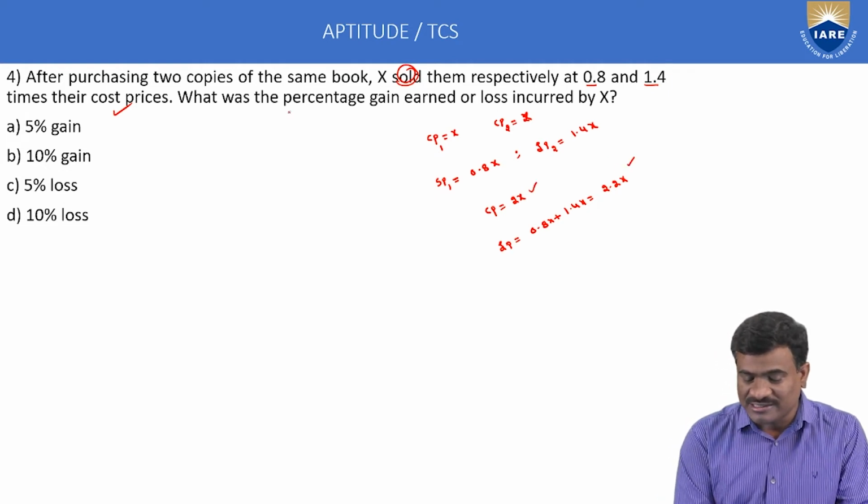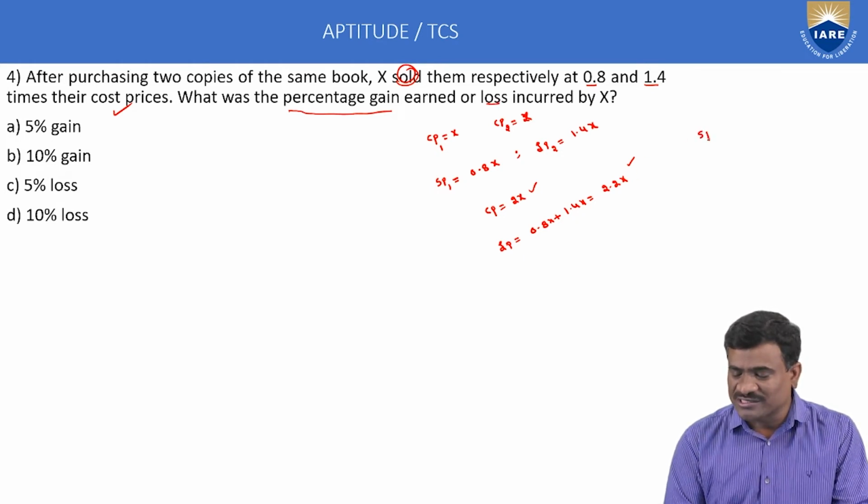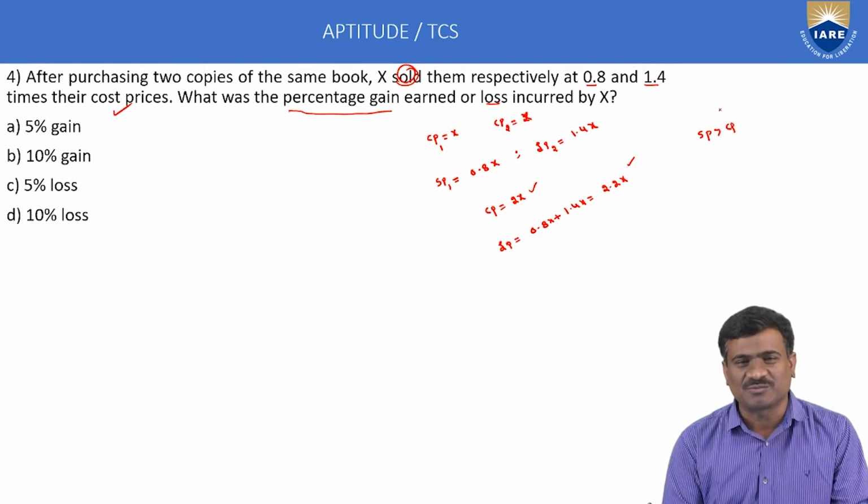Here the question is gain percentage or loss percentage. When selling price is more than cost price, that is called profit. Selling price is less than cost price, that is loss. Here gain percentage, or profit percentage, is equal to profit by cost price into 100.